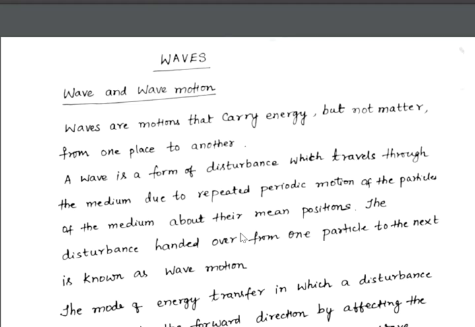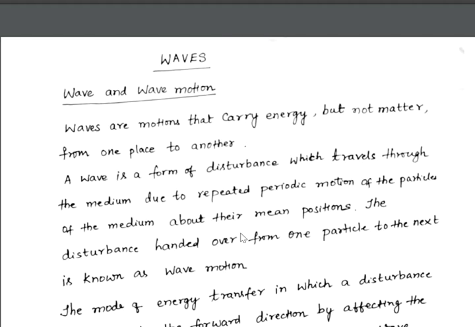Go through the type of questions given, because the main question carries 8 marks and numericals carry 4 marks. They are very important. Descriptive answers you should be able to write correctly for 8 marks. Now let us start the topic waves.